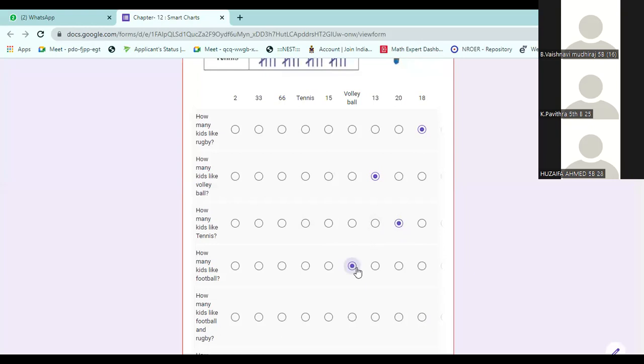How many like football and rugby total? 15 plus 18 is 33. 33 is the total.